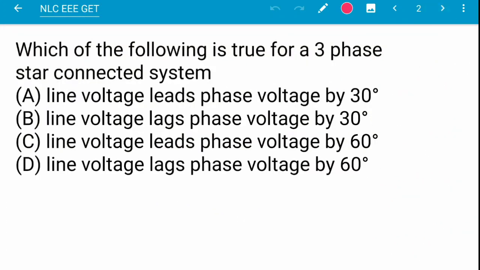Next question: which of the following is true for a three phase star connected system? Three phase star connected system.